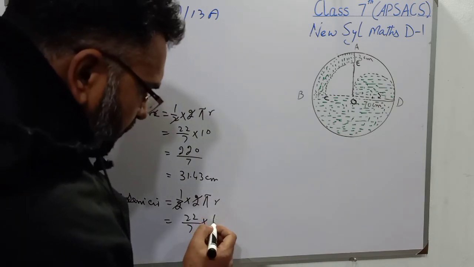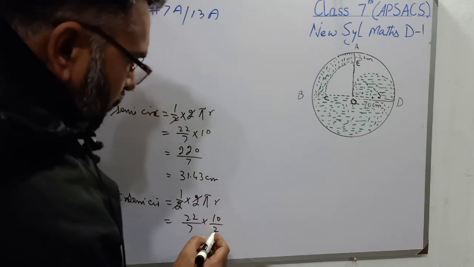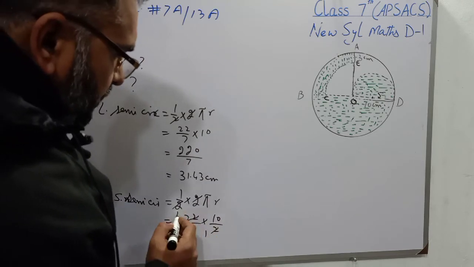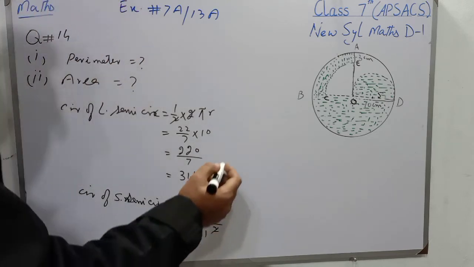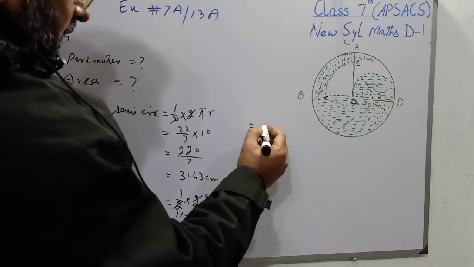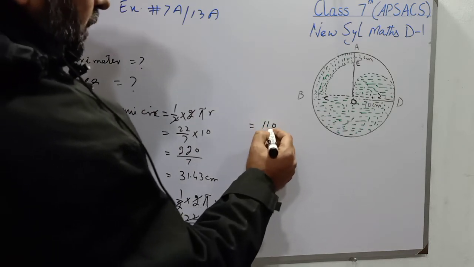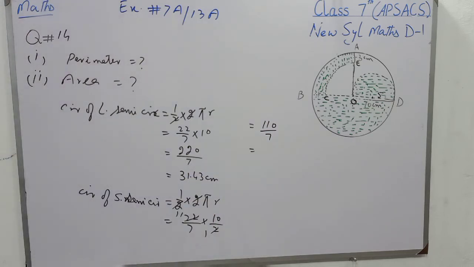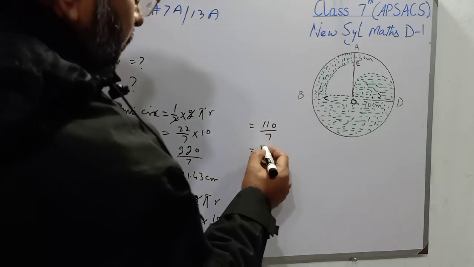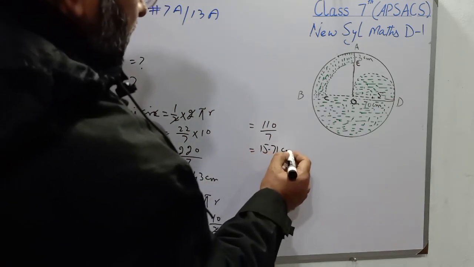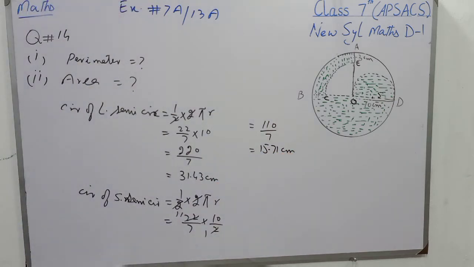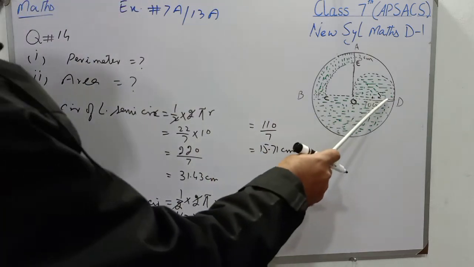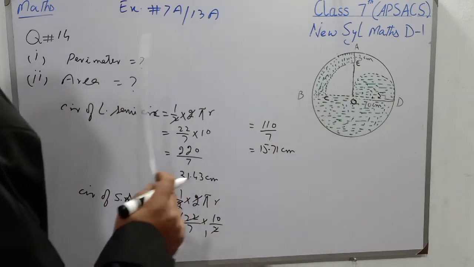So I will write it as 5 or you can write it as 10 over 2. 2 1s are 2, 2 1s are 2 and it will be 11. 11 multiplied by 10 means 110 over 7. And now students divide 110 by 7 and we will get 15.71. 15.71 centimeter is the circumference of this semicircle.